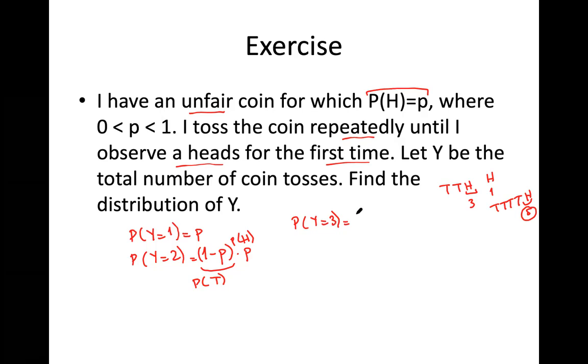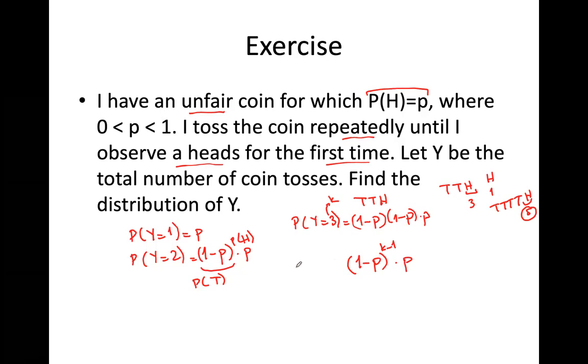Then I would say tails, tails, heads, which is 1 minus p, 1 minus p, and then p. If you go further like that, you would have 1 minus p to the power k minus 1, times p.